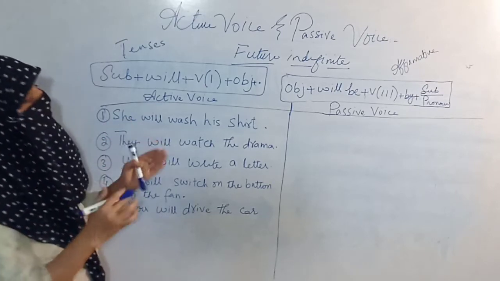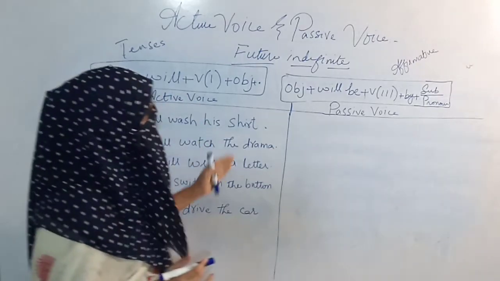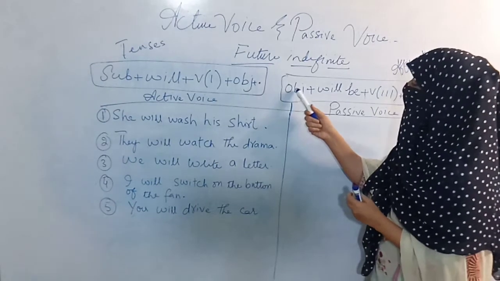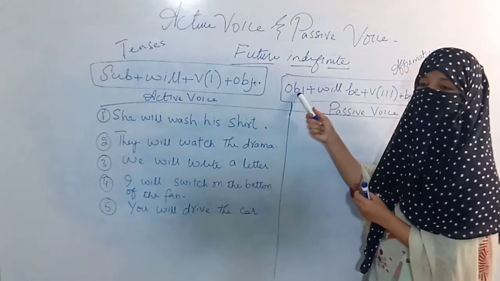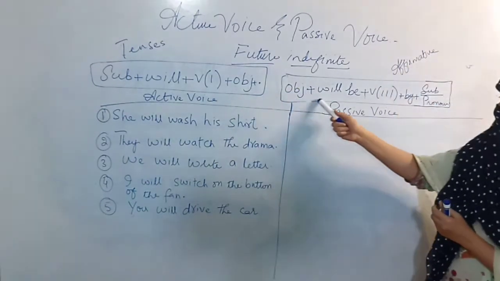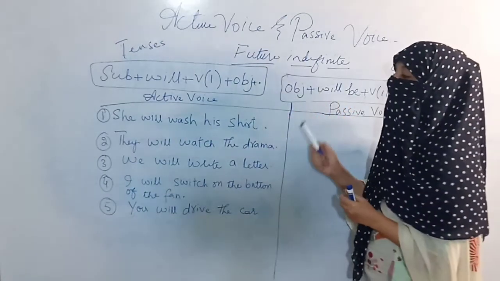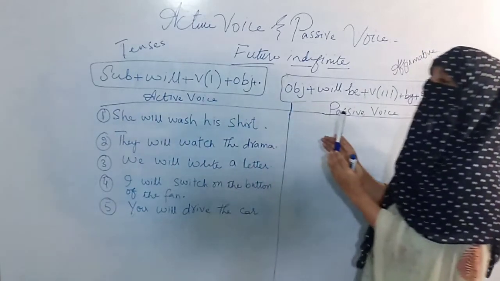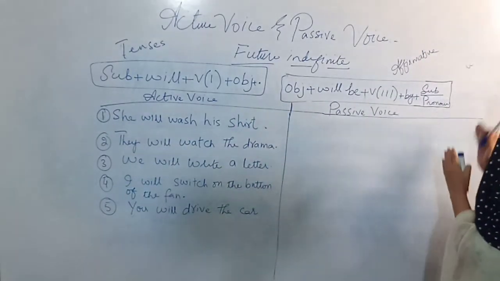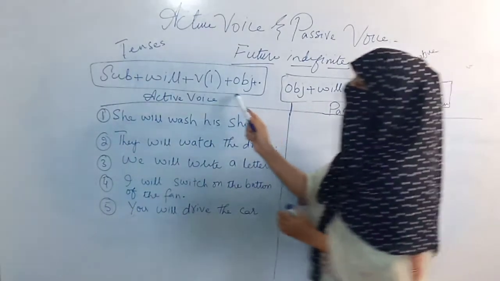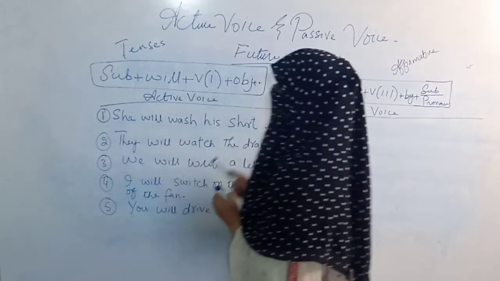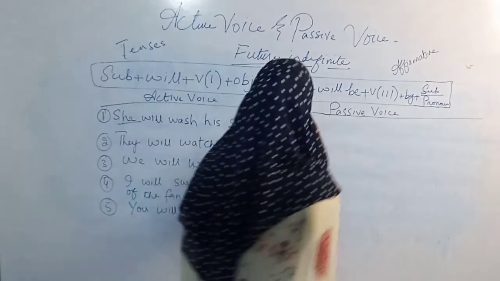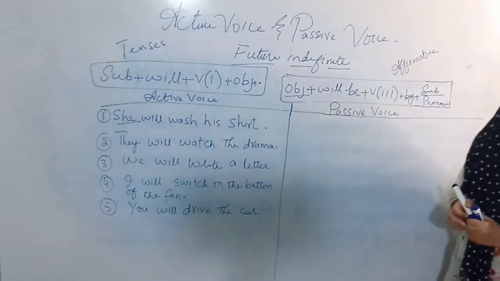She will wash his shirt. So how will I convert it into passive voice? First of all, in passive voice we have to write the object first, but in simple tense we write the subject first. The difference between active voice and passive voice is that in active voice we write the subject first, and in passive voice we write the object first.